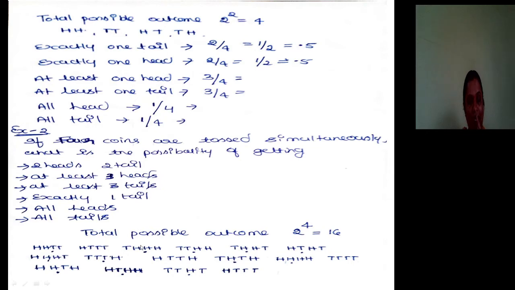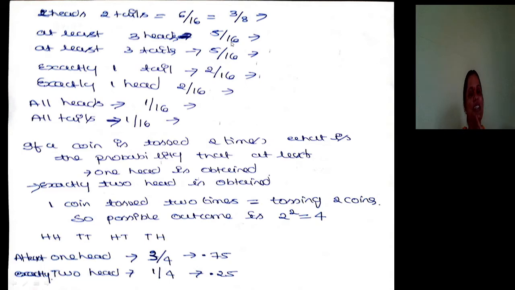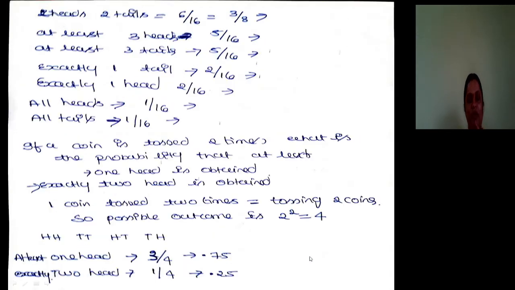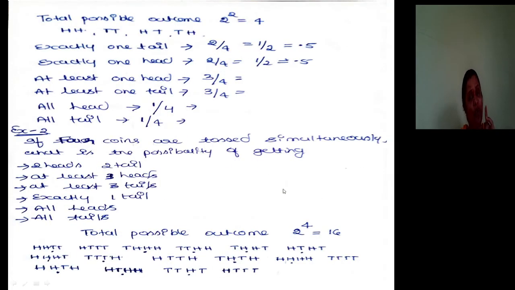You just check it out. At least 3 means 3 and more than 3 heads. 1, 2, 3, 4, 5. How many possibilities? Yes, 5 by 16. At least 3 tails. You just check 3 and more than 3 tails. 1, 2, 3, 4, 5. So 5 by 16.